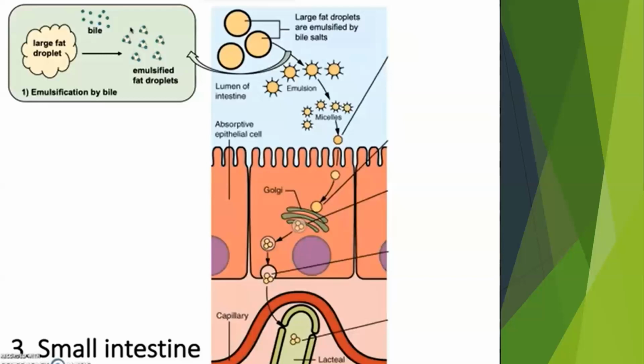So how does bile start secreting when the fats enter our small intestine, or the first part of the intestine called the duodenum?